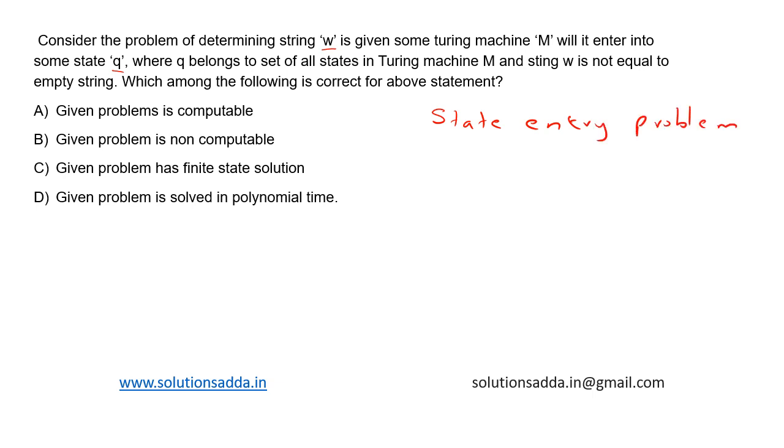That is, we have a Turing machine M, and will our Turing machine ever visit some state Q during its computation over an arbitrary input W? This is what the state entry problem is.